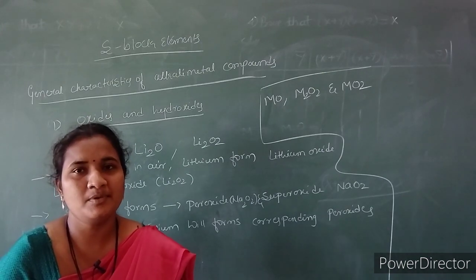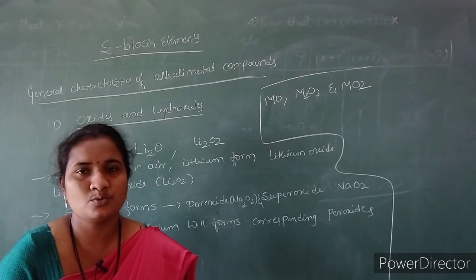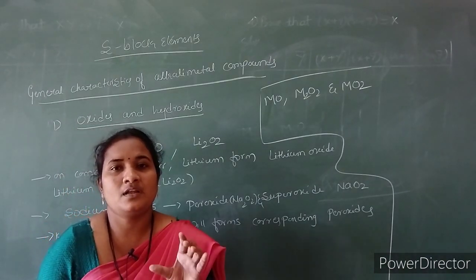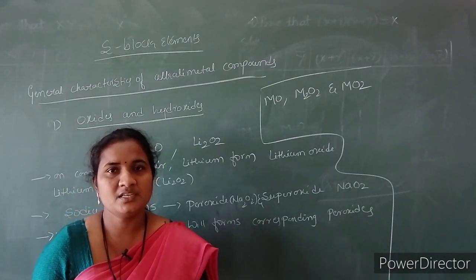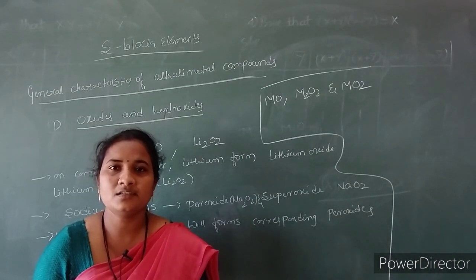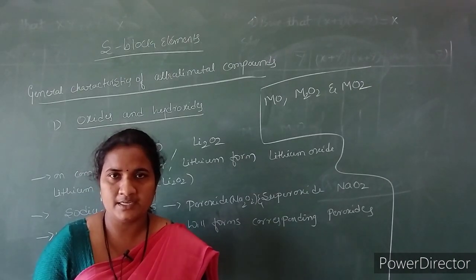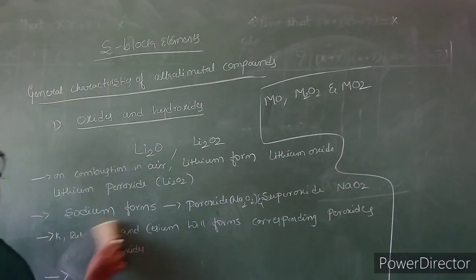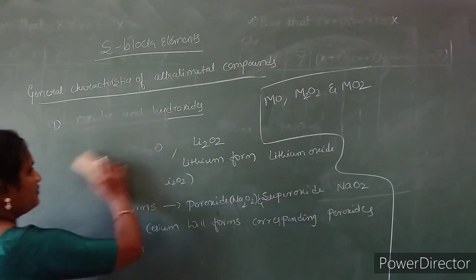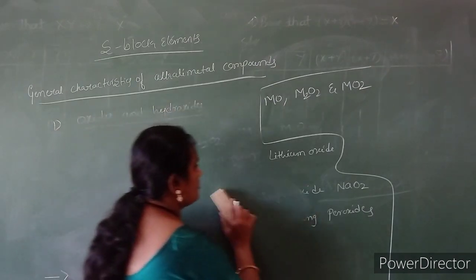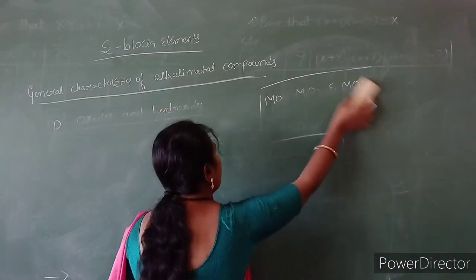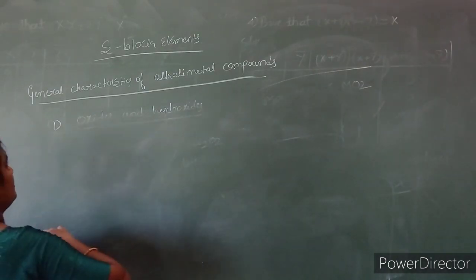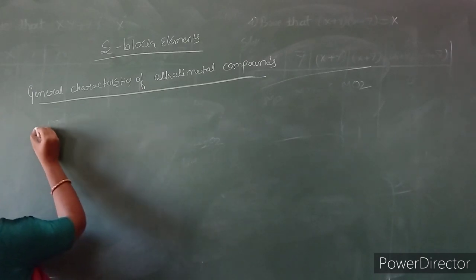If the cation is larger, it stabilizes the larger anion; if the cation is smaller, it stabilizes the smaller anion.